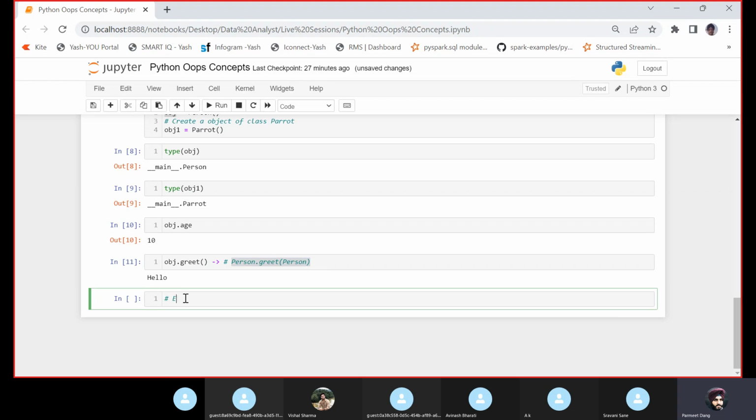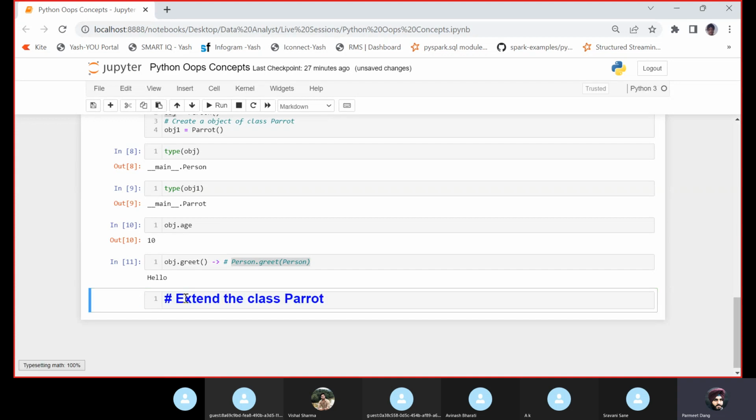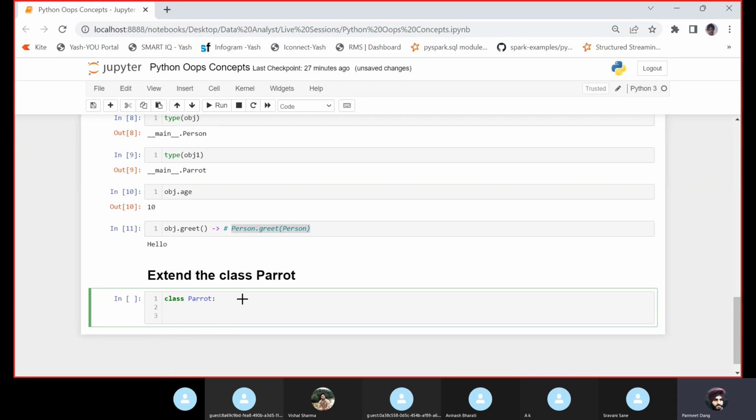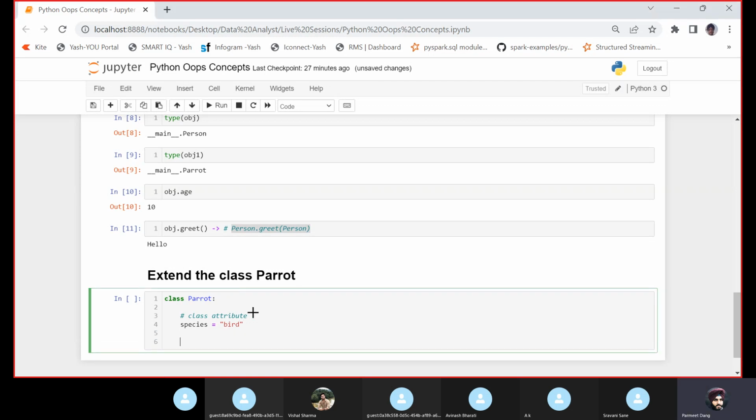Let us try to extend the class parrot. So I'll create a class parrot, and then I'm defining the class attribute. So species: what species does the parrot belong to? It belongs to the bird species. Okay, then the instance attribute.